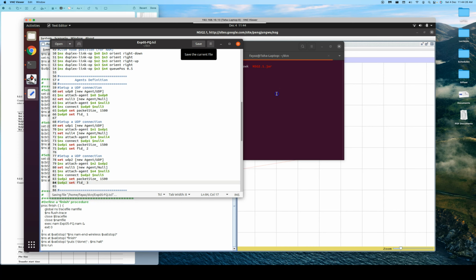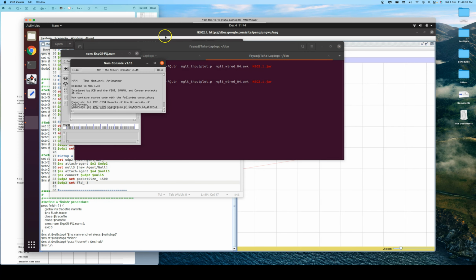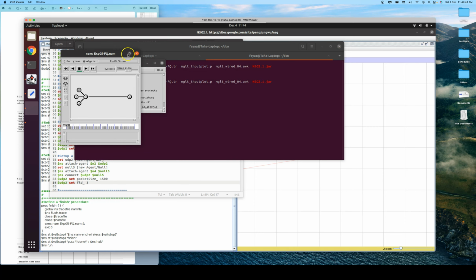We'll save this. We'll come back to the terminal. And here now we need to give this experiment 05 fq.tcl to ns. And everything is fine. Yeah, it has compiled fine. No errors. And a NAM also has come up.